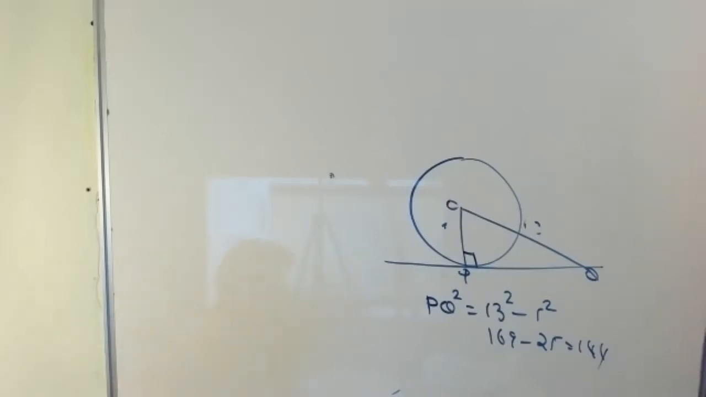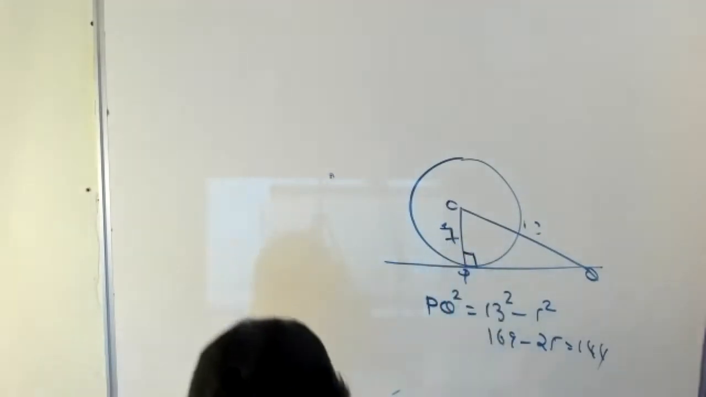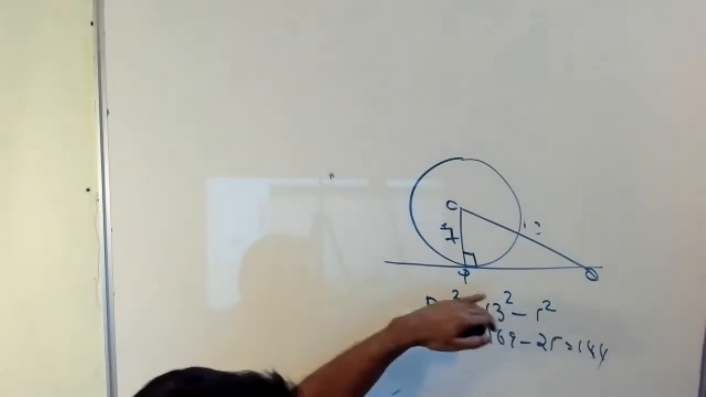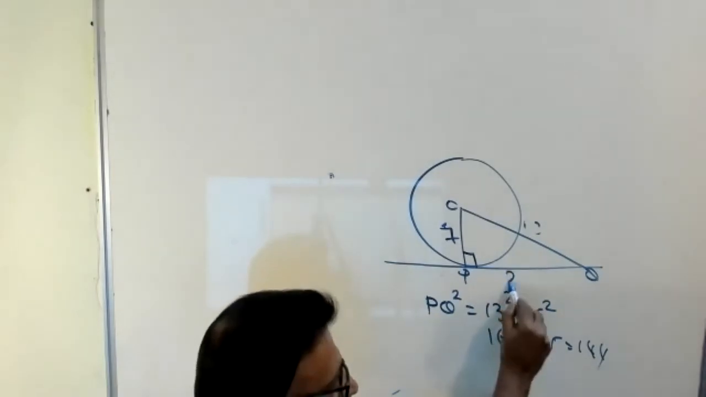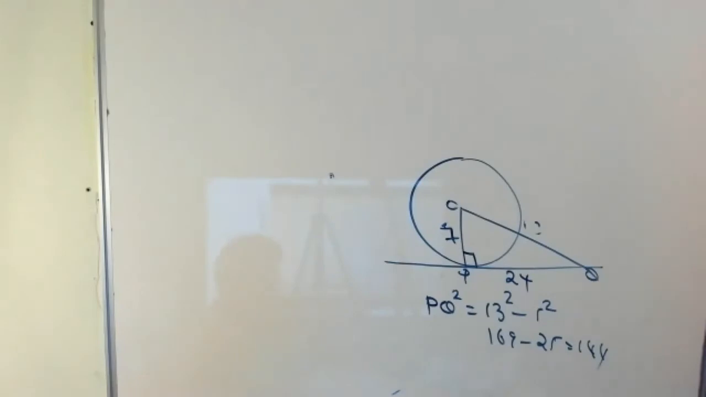Question clear now? A line through the center O of a circle of radius 7, that means this one is 7. It cuts the tangent at a point P at Q such that PQ is 24. So we have to find out OQ. Yes, 25. Correct or not? 24 square plus 7 square.